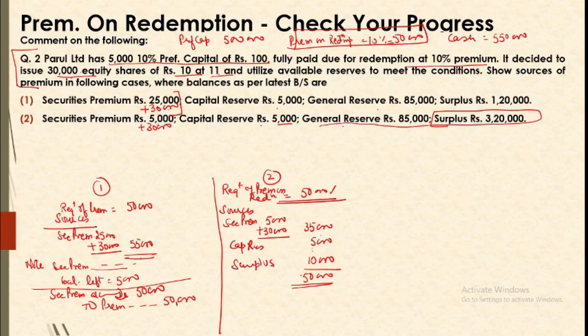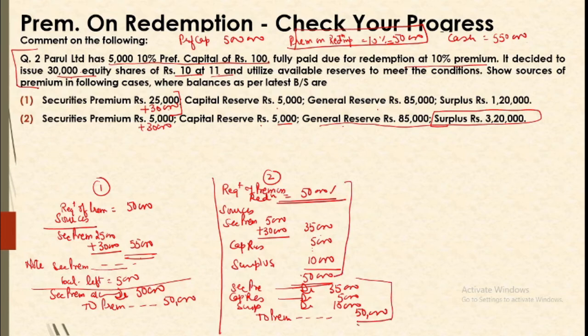So your journal entry for arrangement of premium will be: securities premium account debit 35,000, capital reserve account debit 5,000, surplus account debit 10,000, to premium payable on redemption of preference shares 50,000. So this is how this 50,000 is arranged. We will prepare this working note, give this journal entry, and the effect will be securities premium is fully utilized, capital reserve is fully utilized, and surplus is reduced by 10,000. So this is how our working will appear.